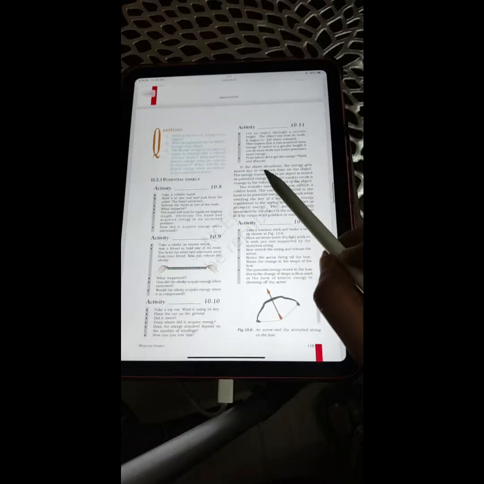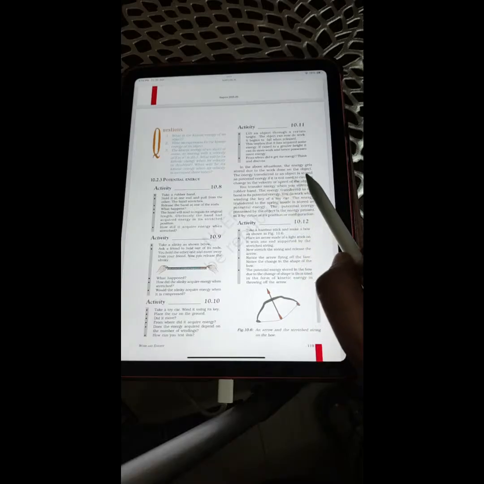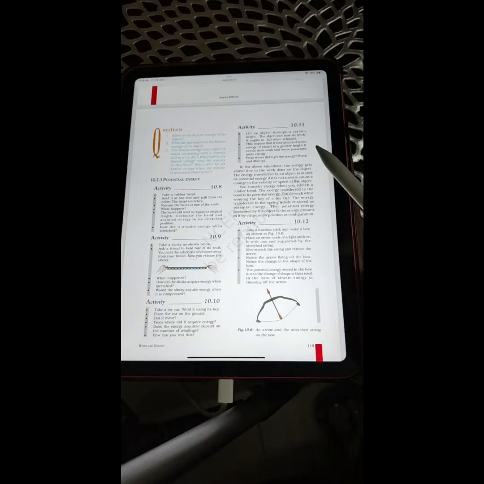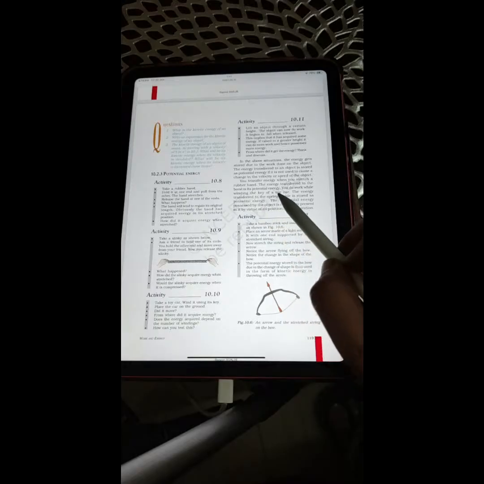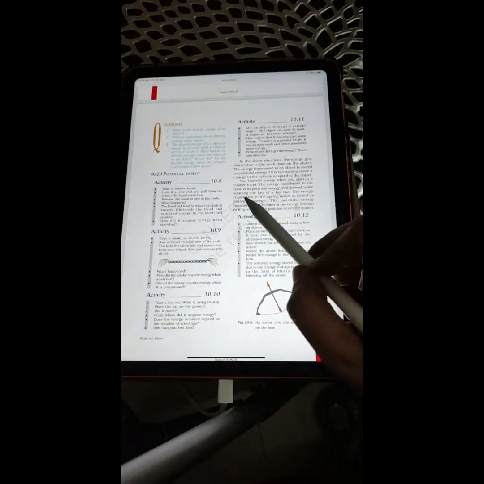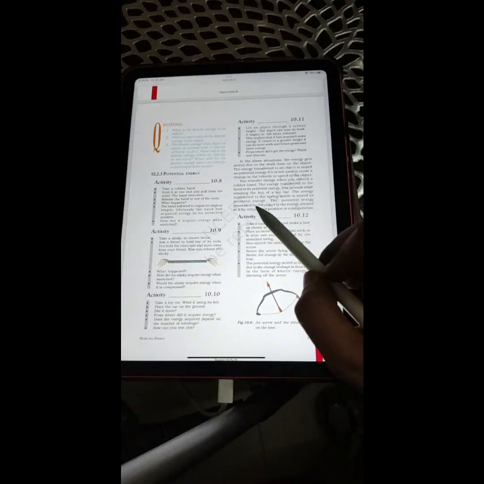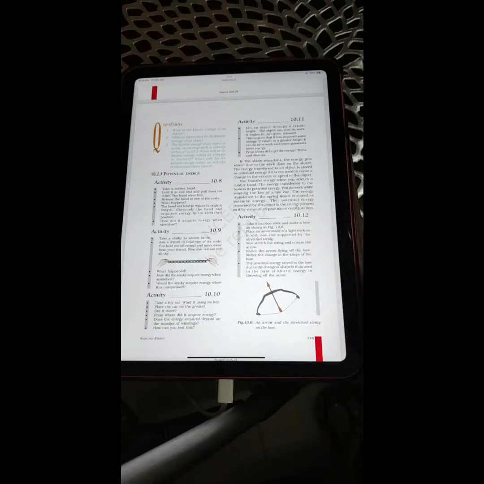Think and discuss. In the above situation, the energy gets stored due to the work done on the object. The energy transferred to an object is stored as potential energy if it is not used to cause a change in the velocity or speed of the object. You transfer energy when you stretch a rubber band. The energy transferred to the band is its potential energy. You do work while winding the key of a toy car. The energy transferred to the spring inside is stored as potential energy. The potential energy possessed by an object is the energy present in it by virtue of its position or configuration.